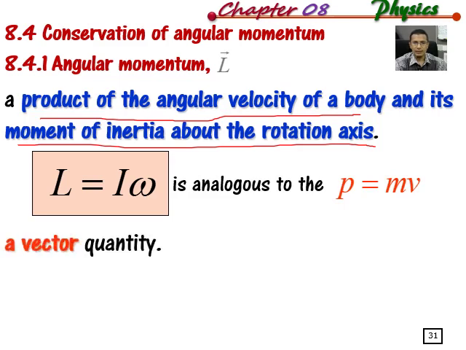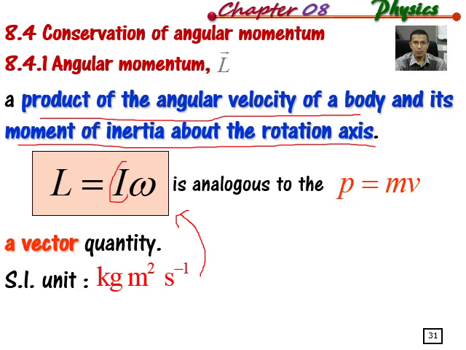It's a vector quantity such as linear momentum, but the unit is not the same. The unit will be kilogram meter square per second. We can remember this unit of the angular momentum by remembering the formula of angular momentum, and we must also remember the unit of moment of inertia and the angular velocity.